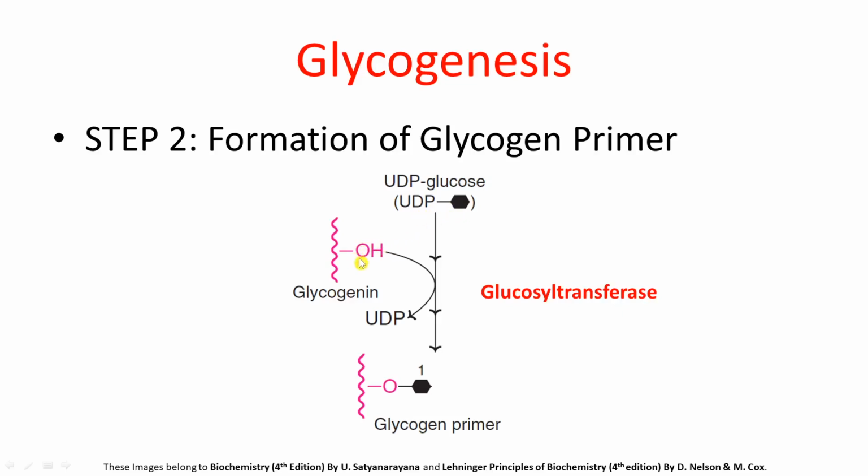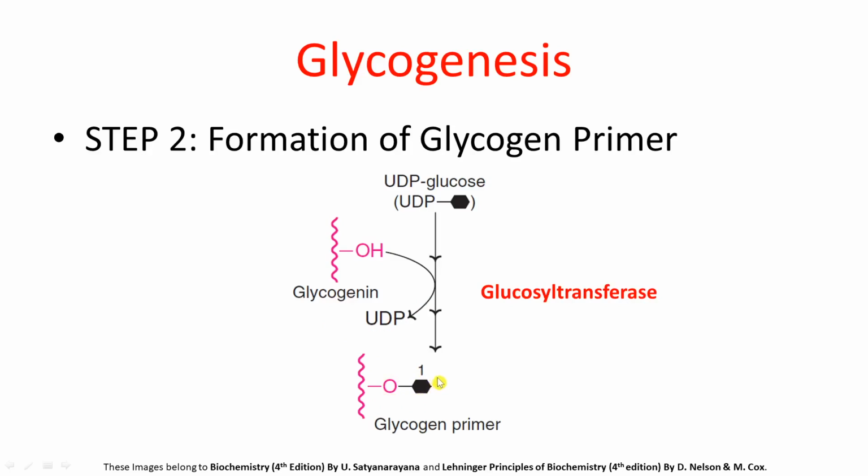Now when this hydroxyl group attacks the C1 carbon of glucose of this UDP-glucose, the bond in between this UDP and glucose will break, and that glucose will go and get attached to this hydroxyl oxygen. As a result, the UDP will be released and there will be formation of glucosylated tyrosine over here.